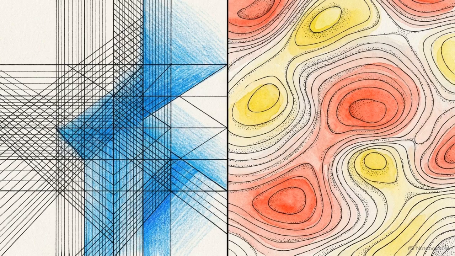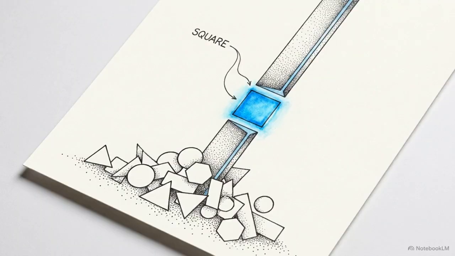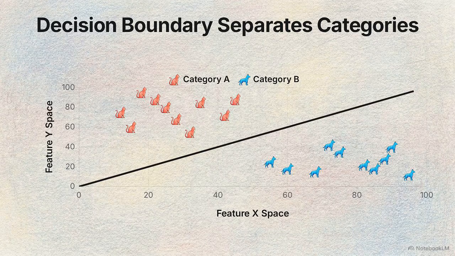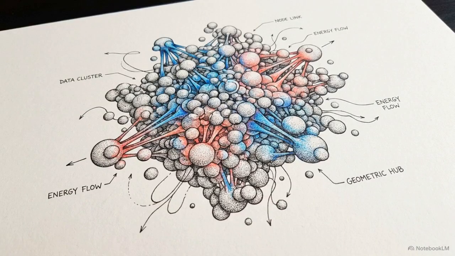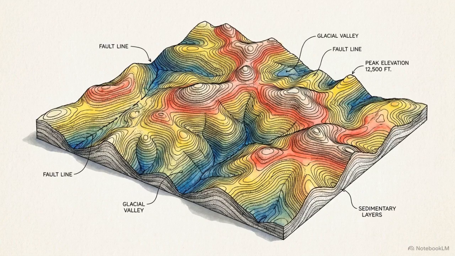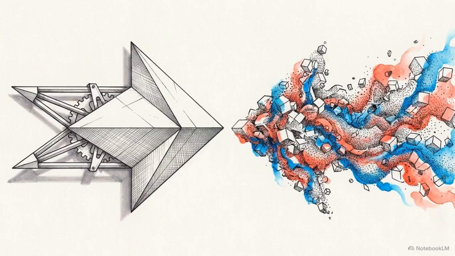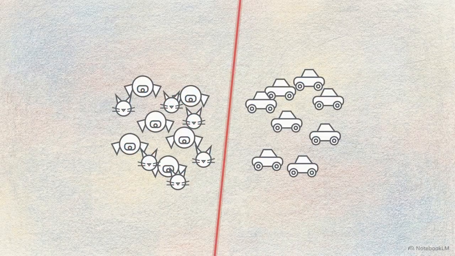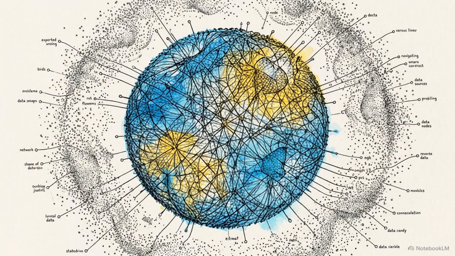To understand how, we have to look at two competing mathematical frameworks. The first is the discriminative paradigm. This is an AI system optimized exclusively for predicting labels and drawing strict boundaries between distinct categories of data. The second framework is the generative paradigm. Instead of drawing boundaries, a generative system is designed to map and understand the entire underlying structure and probability distribution of a dataset. These two models approach information from opposite directions. One strips away context to find a dividing line, the other absorbs all available context to reconstruct the whole.